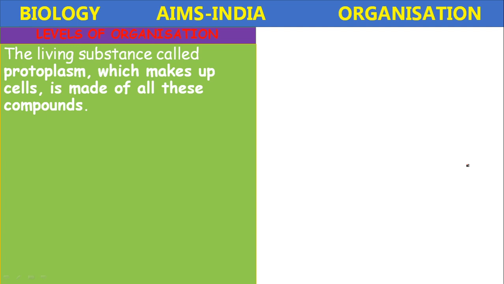The living substance called protoplasm makes up the cells. The cell is made up of all these compounds. How is protoplasm formed? Protoplasm is the combination of carbohydrates, proteins, fats, nucleic acids. It means the macromolecules combine to form the protoplasm, the living substance, which leads to the formation of cells.